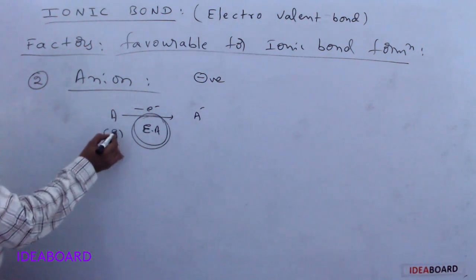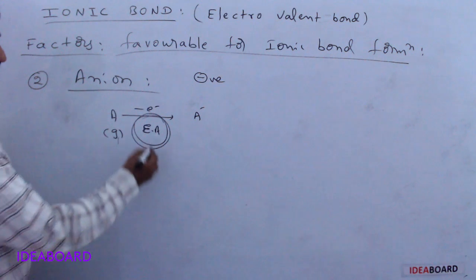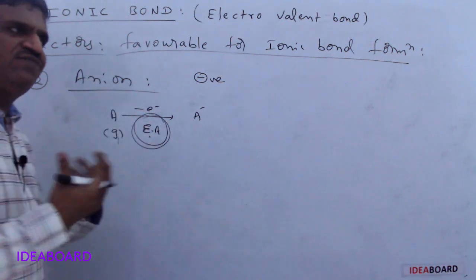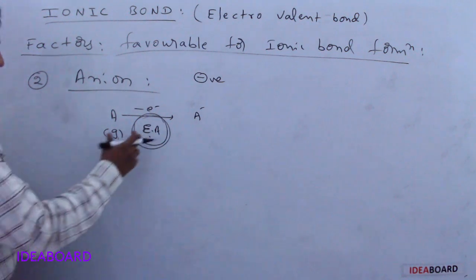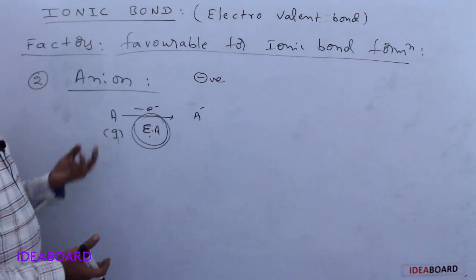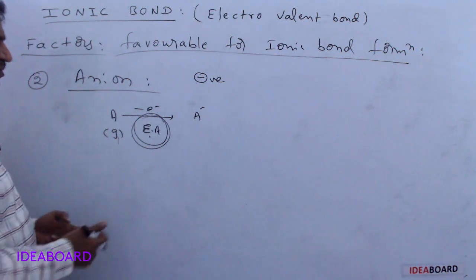For a neutral gaseous atom, if an electron is added, energy is released, and that released energy is called electron affinity. If it releases more energy, it means it has a high requirement of electron.